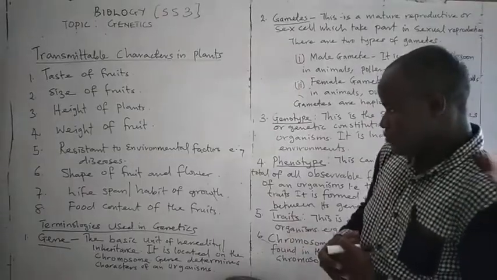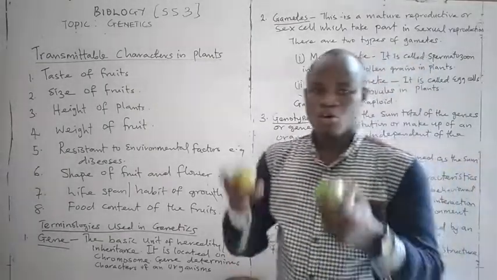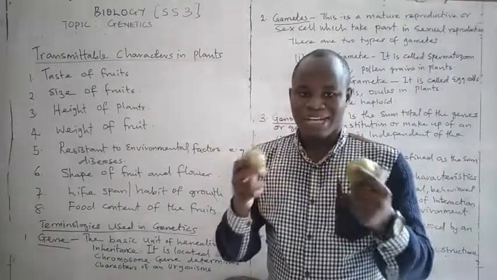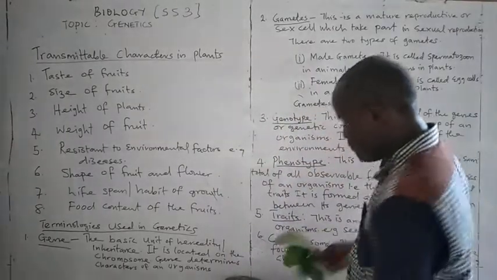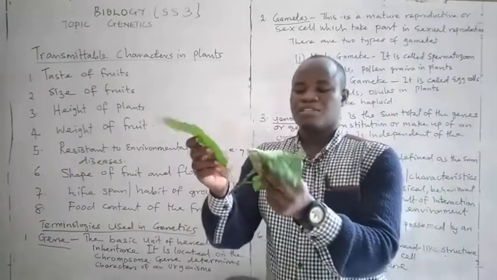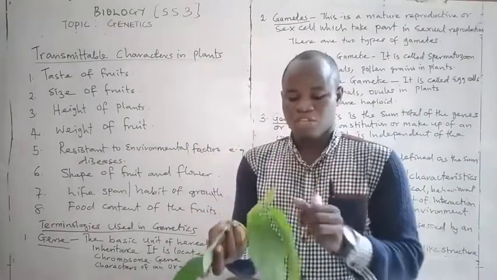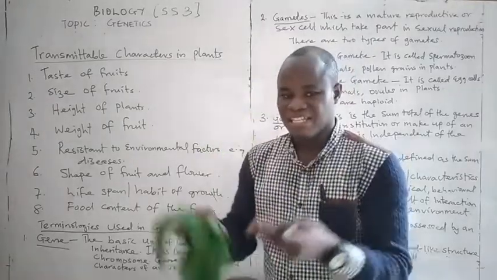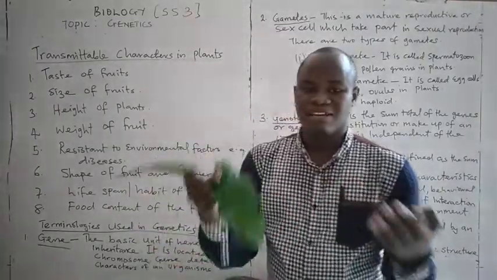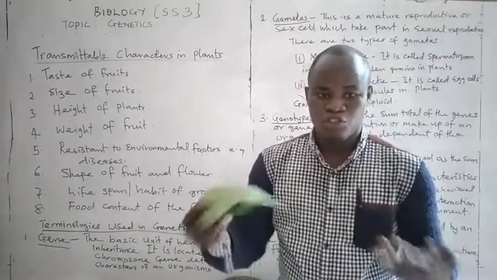Next one is food content. The amount of food stored in each fruit is not the same. We have the leaves of different shapes. Look at the leaf of this plant. This one is bigger and this one is smaller. They are found on the same plant. These are the noticeable differences. These are the characters that can be passed from one generation to another.